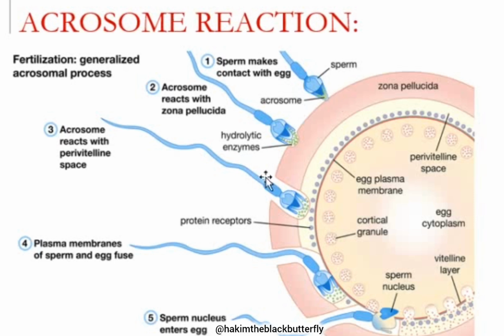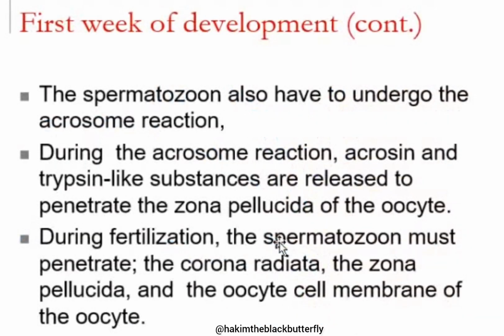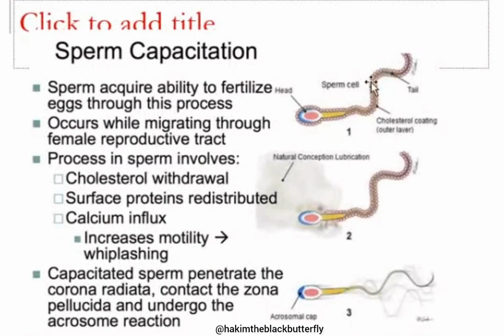Before the acrosome reaction takes place, the sperm is surrounded by a layer of glycoprotein. So the sperm, before it penetrates the oocyte, will first shed off this layer of glycoproteins, as you're seeing. This process by which the sperm sheds off the layer of glycoprotein surrounding it is known as capacitation. So capacitation is whereby the sperm sheds off the layer of glycoprotein from its body.